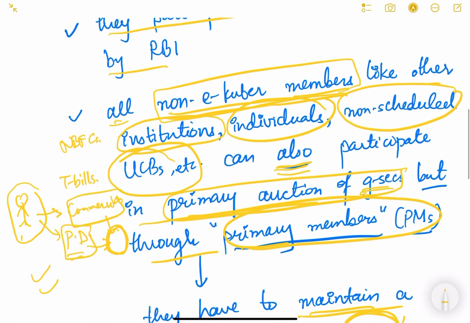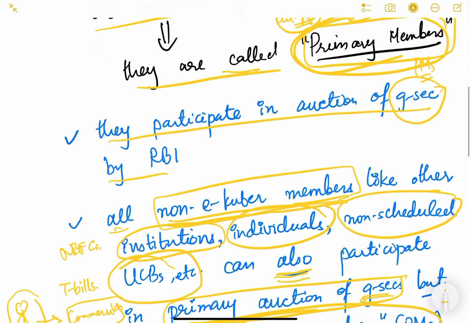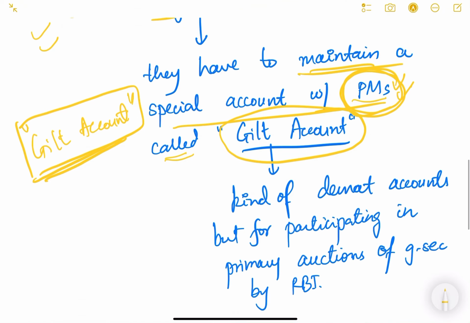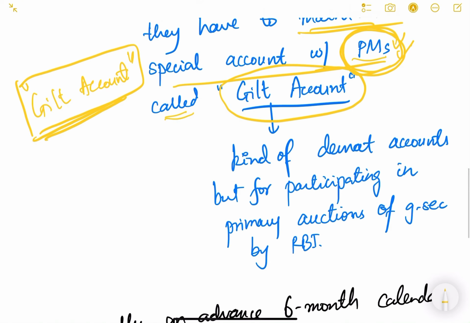And who are the primary members? Primary members are commercial banks, scheduled urban cooperative banks, primary dealers, and insurance companies and provident funds. These are the primary members. So gilt accounts are a kind of demat account. You must have heard about demat accounts. Demat accounts are the accounts which are opened in commercial banks by individuals to invest in share markets, to invest in equity. We will study about this in the following videos.